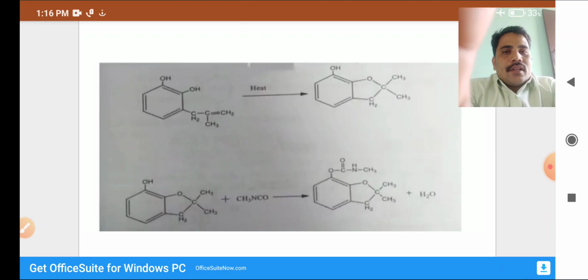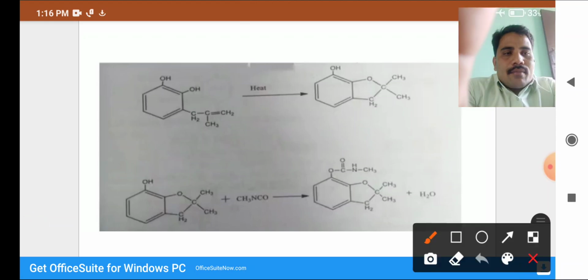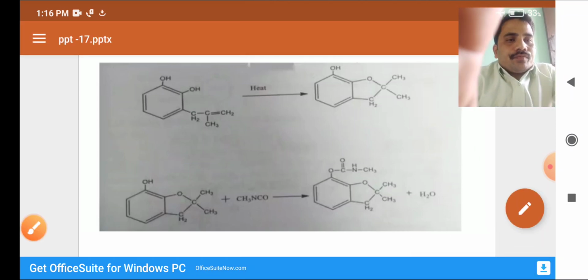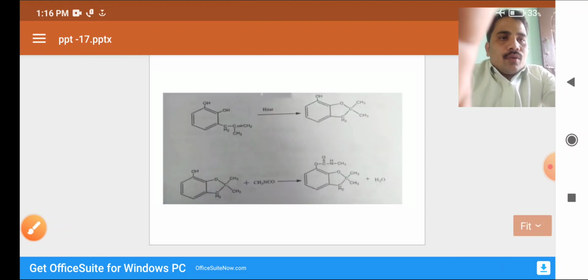In this compound there is the methyl isocyanate group CONHCH3 in carbofuran.